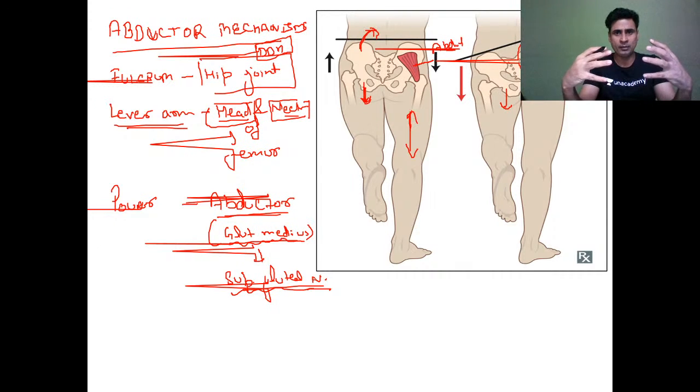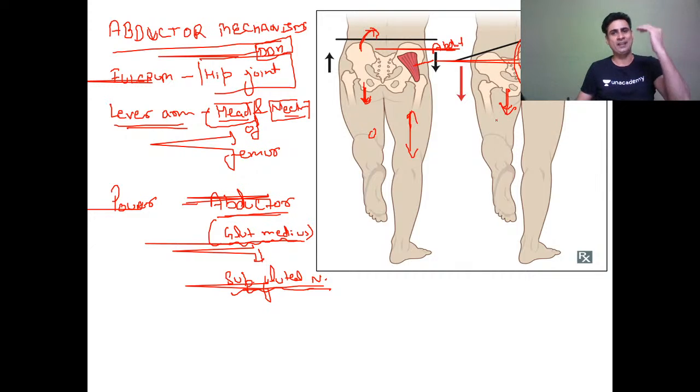So what is positive Trendelenburg test? When there is defect in abductor mechanism, the opposite side pelvis will sag down. This is positive Trendelenburg test. Positive test means there is some problem in abductor mechanism on the standing limb.